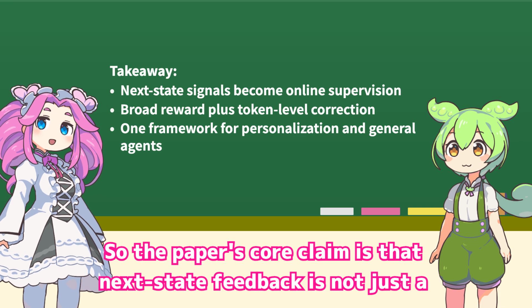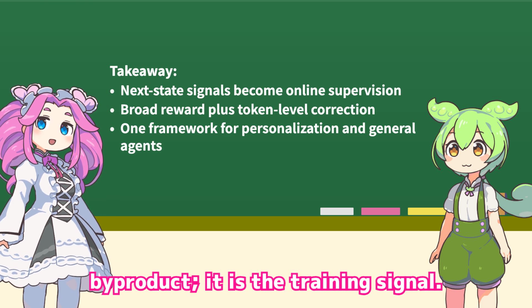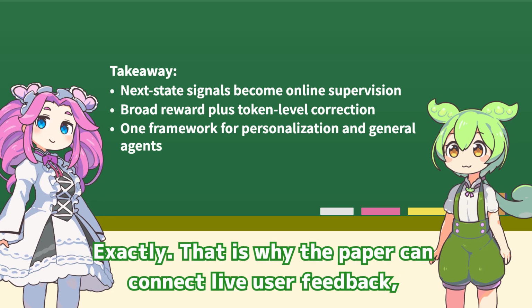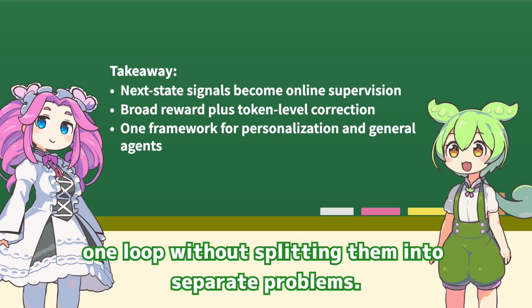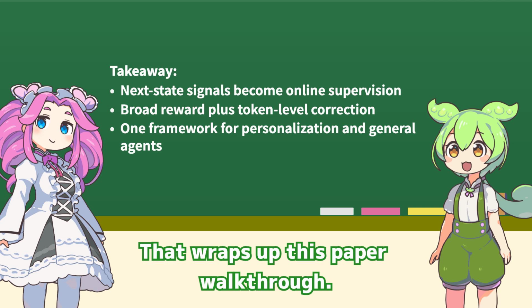So the paper's core claim is that next state feedback is not just a byproduct, it is the training signal. Exactly. That is why the paper can connect live user feedback, environment traces, and long-horizon agent training inside one loop without splitting them into separate problems. That wraps up this paper walkthrough.